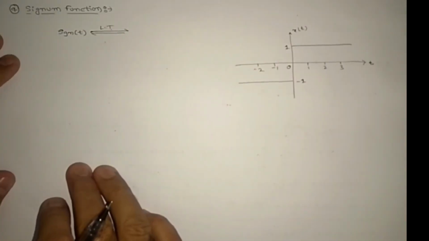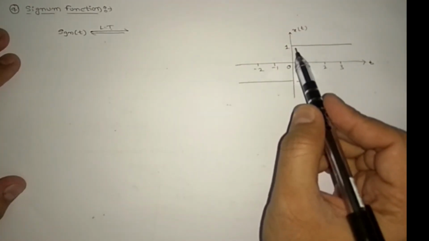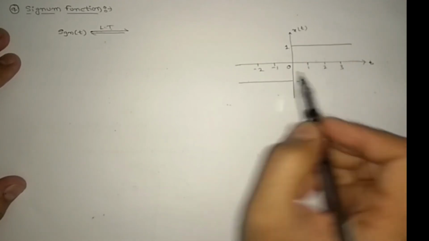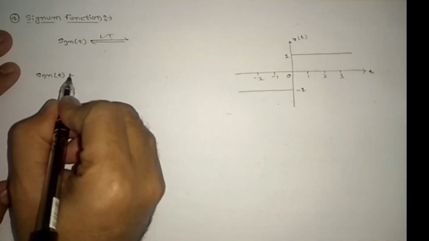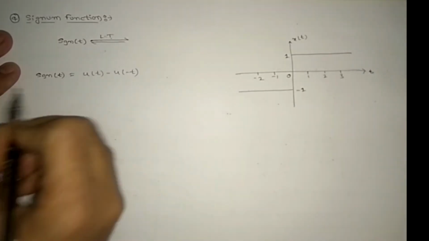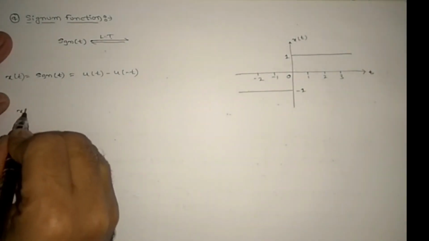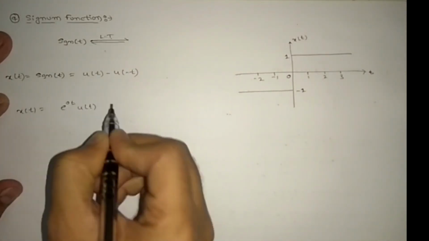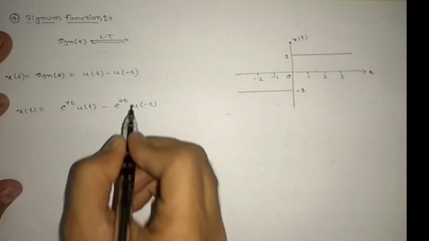Let us see the fourth standard signal, the signum function, sgn t, Laplace transform. We know sgn t is 1 for t greater than 0 and minus 1 for t less than 0, right? So can I write sgn t equals u of t minus u of minus t? This is the x of t signal, assume, right? So x of t, can I write this as e power of 0t u of t minus e power of 0t u of minus t, because e power of 0t is 1, right?